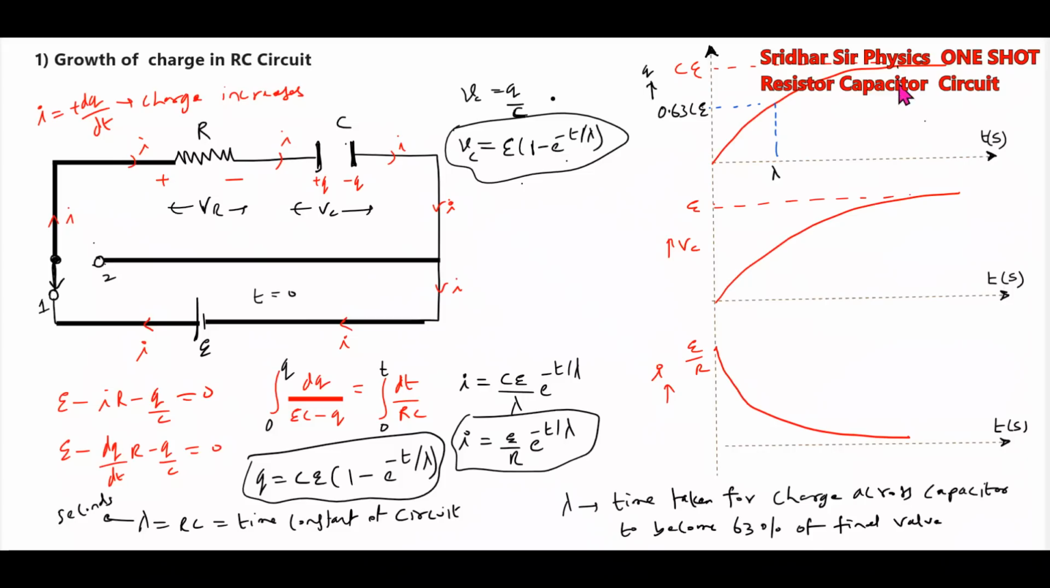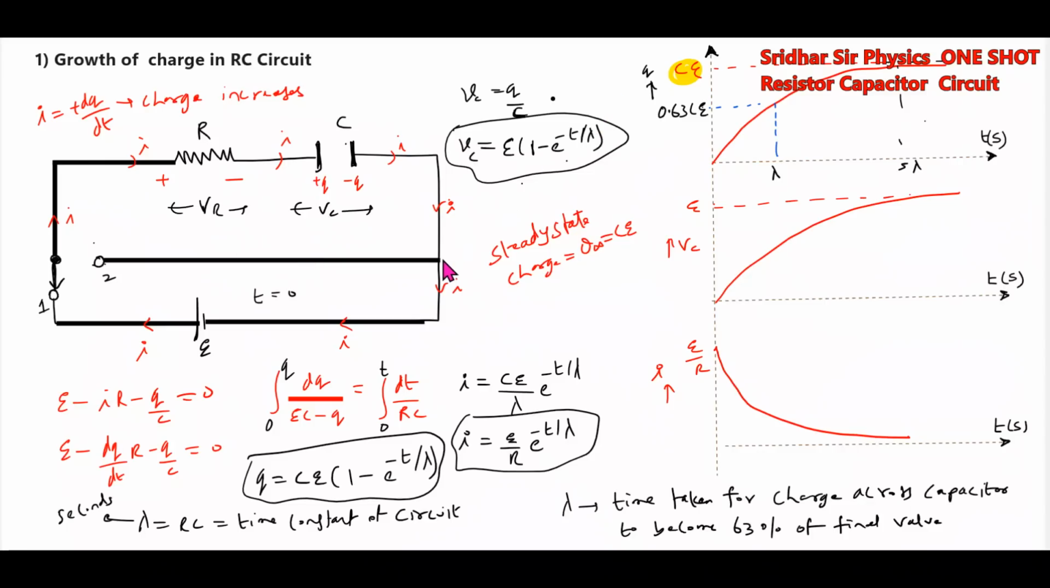Then almost after 5 lambda, it will be almost constant. This CE is called the steady state charge. So what is the steady state charge here? Okay, that's the basic growth of current.